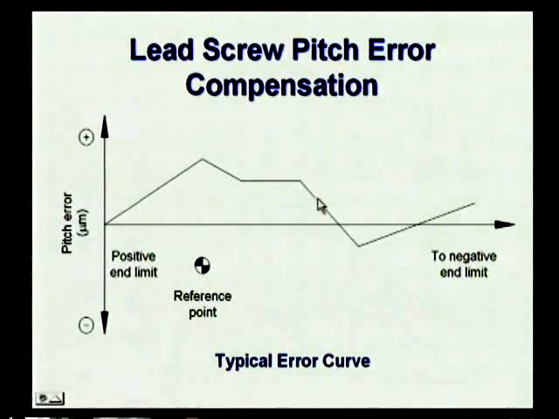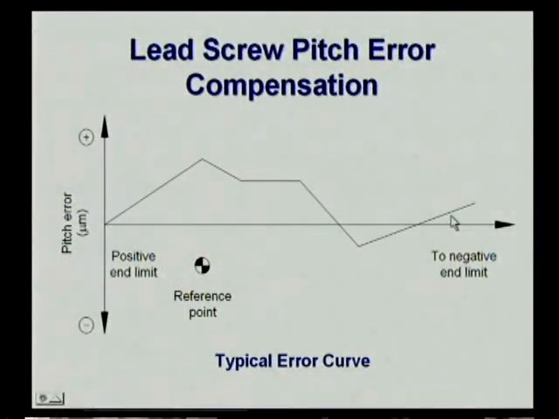The pitch error is like this: up to a certain point it is positive and in the remaining part it is negative, and after that it is once again crossing the mean line, that is, once again it is positive. So from this we can tell one thing: the pitch error is non-linear, it is simply fluctuating about the mean line. So taking some compensation for the screw pitch becomes a typical phenomenon. Why? Because it is not a linear one. If it is a linear one, we will give a simple specification, that specification will be taken care of by the system and it can perform the operation.